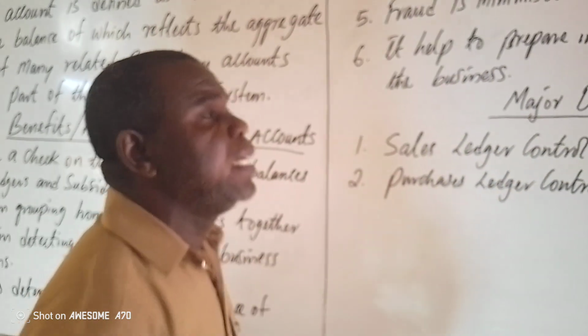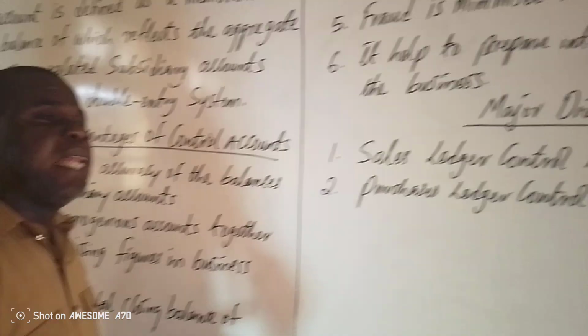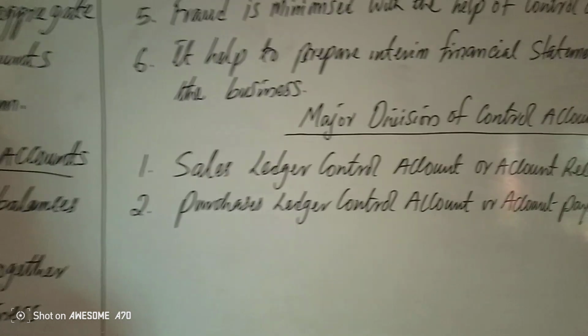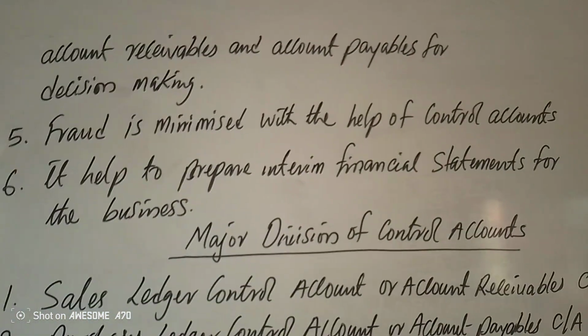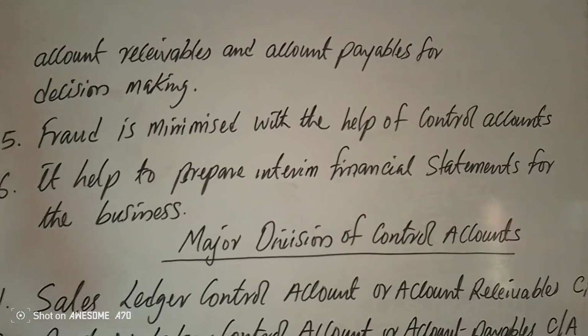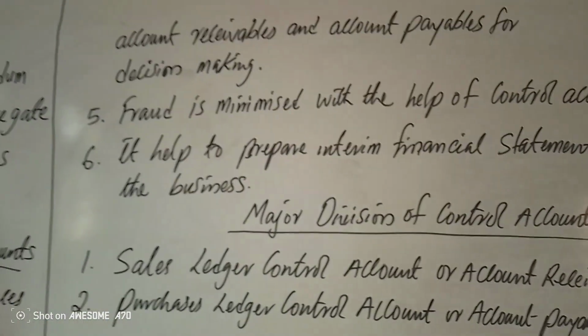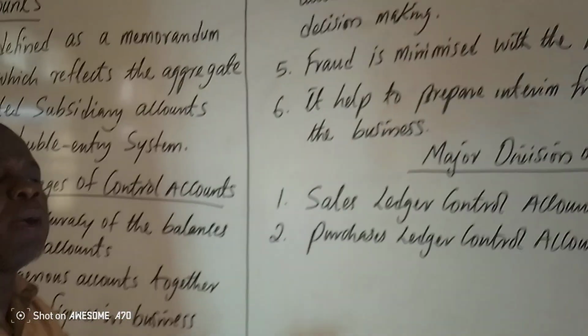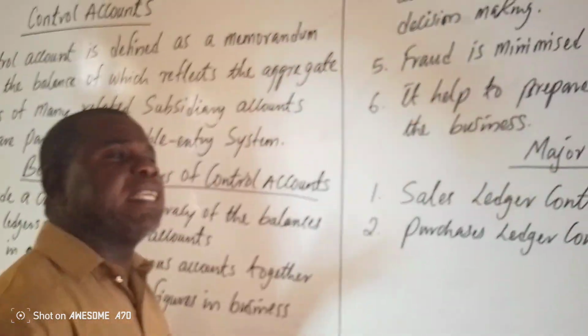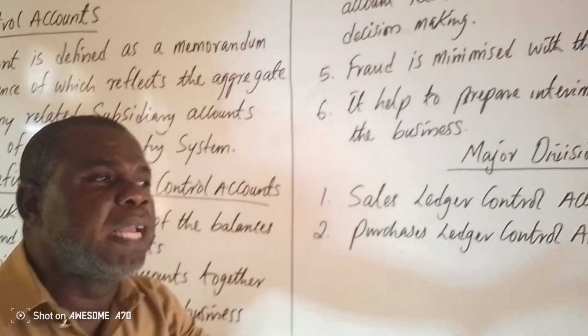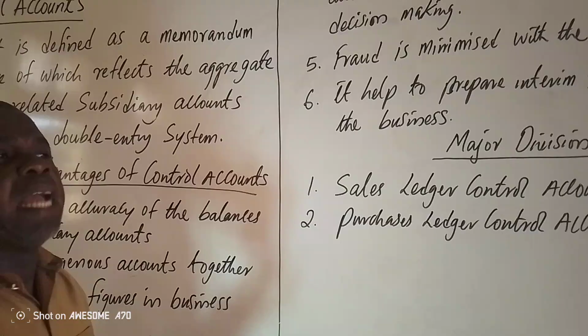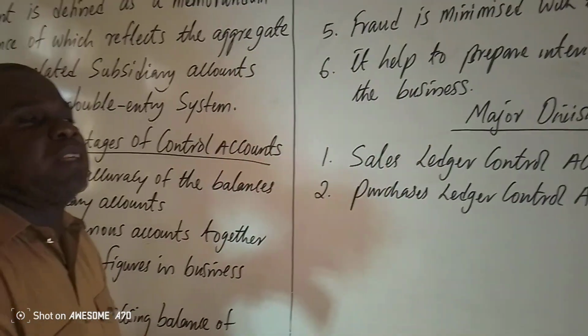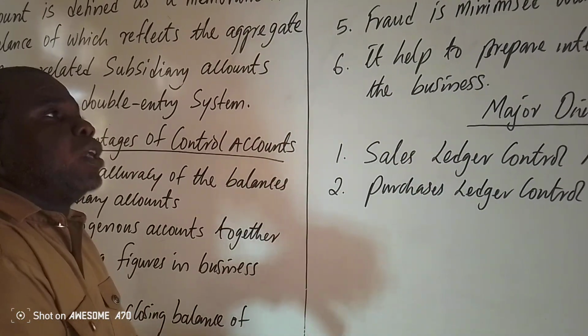But in accounting, the major concern of business is to prepare sales ledger control account and purchases ledger control account. They are the major two areas of control account, because business is all about buying and selling. So emphasis is on what happened when there are purchases and what happened when there are sales. All the transactions that relate to that will be captured in one account.